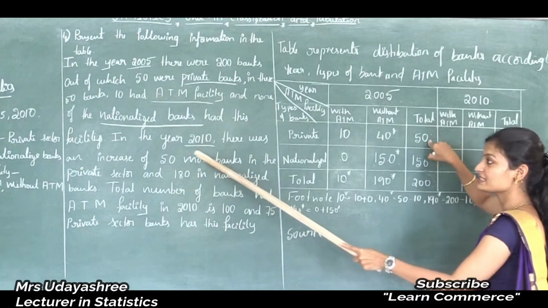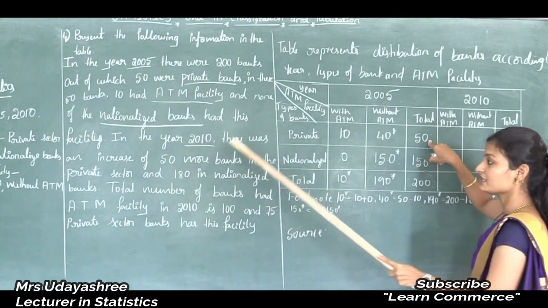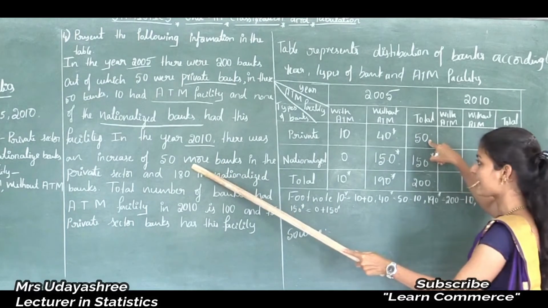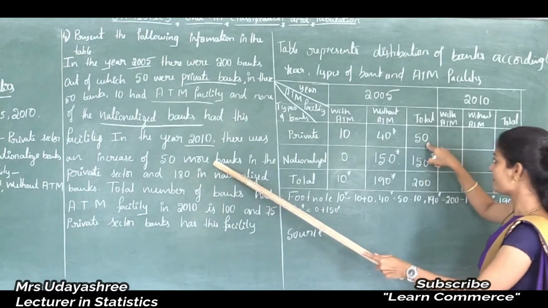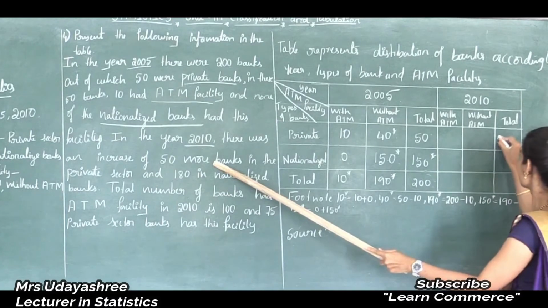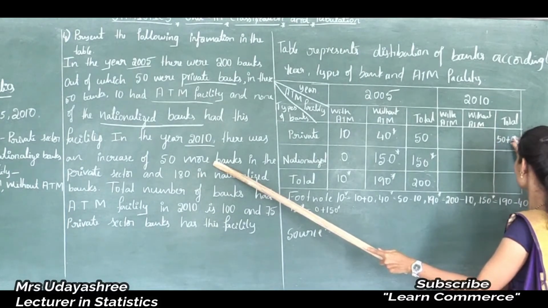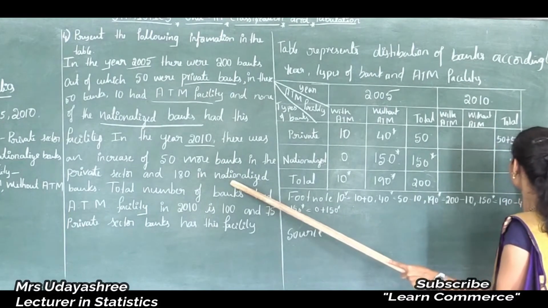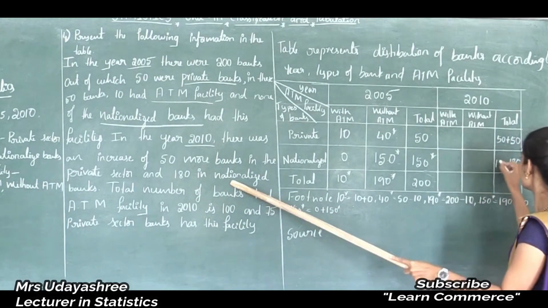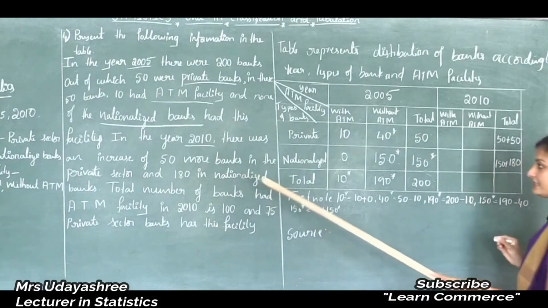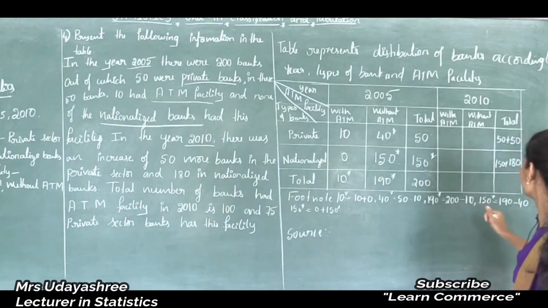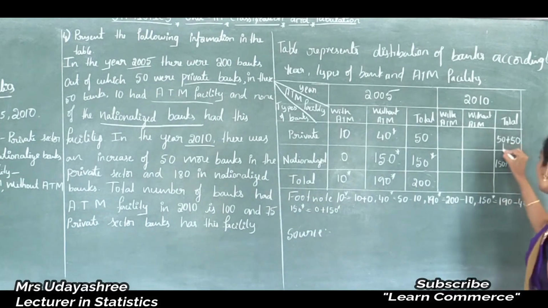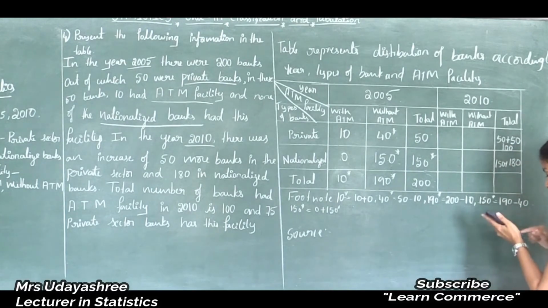It means that in the year 2010, there was an increase of 50 more banks as compared to 2005. So how to write that? 50 plus 50. Next, in the nationalized banks, 180 increased, in the sense that it is 150 plus 180. So here 50 plus 50 is 100, then 150 plus 180 is 330.